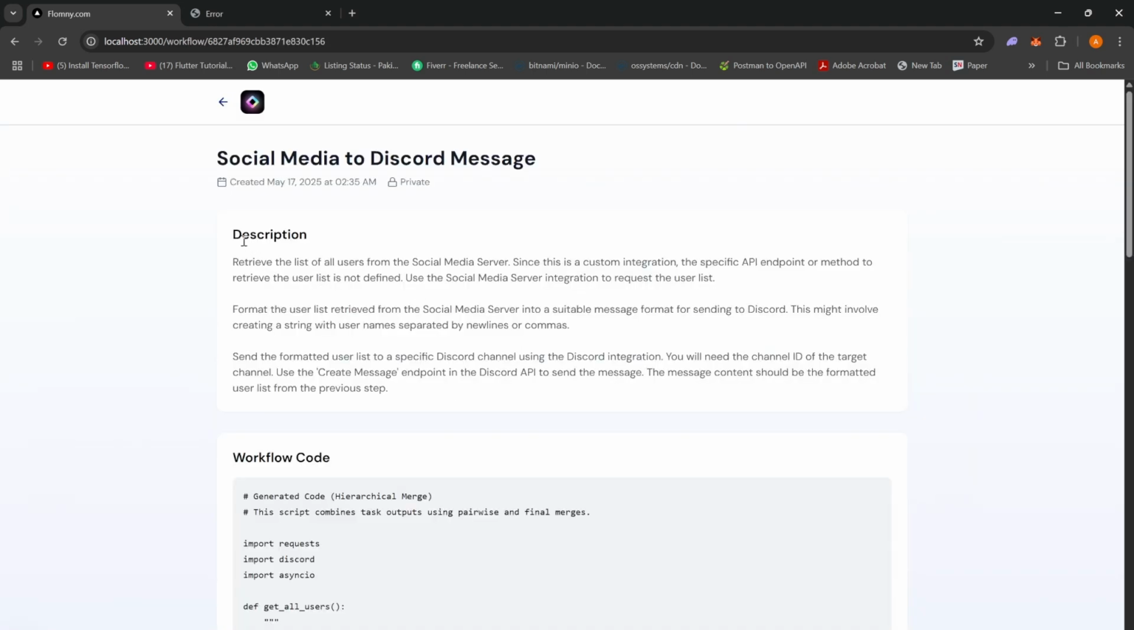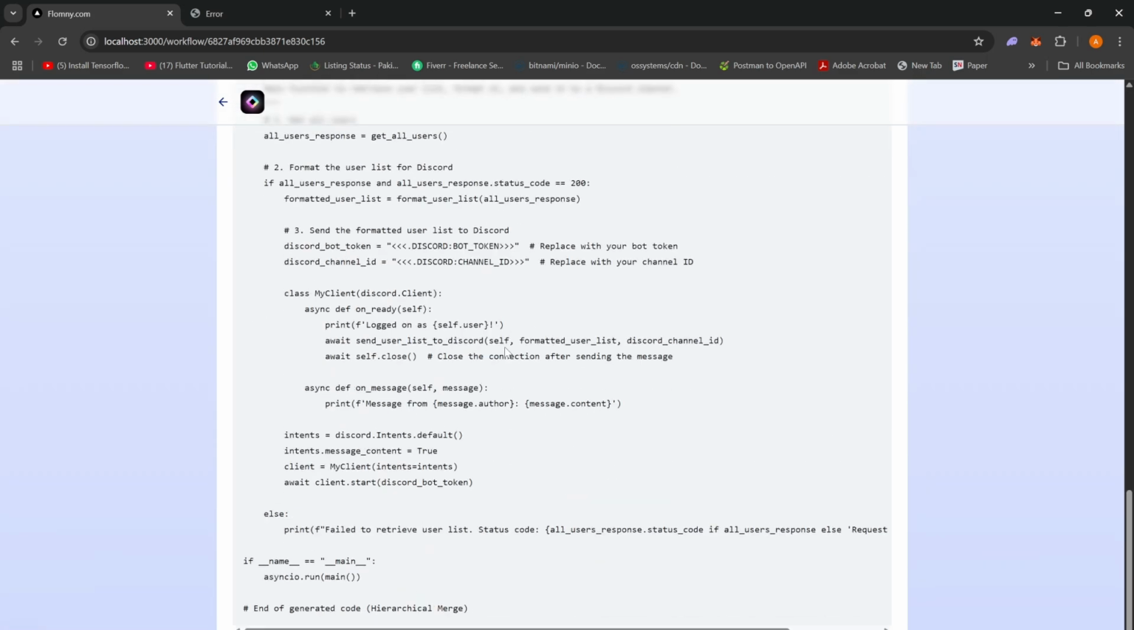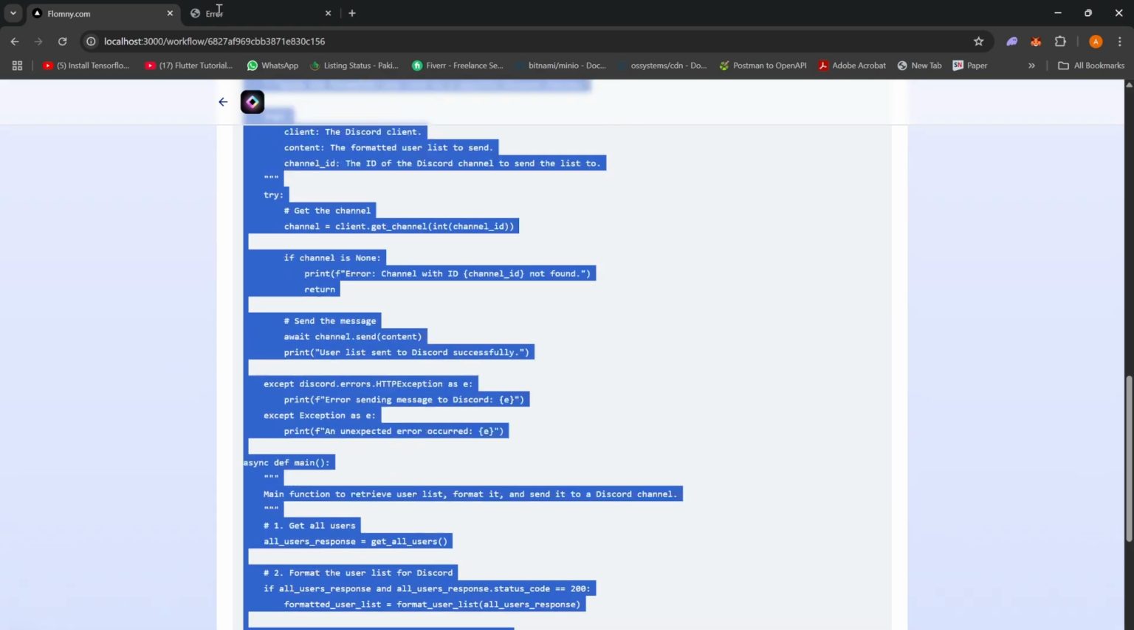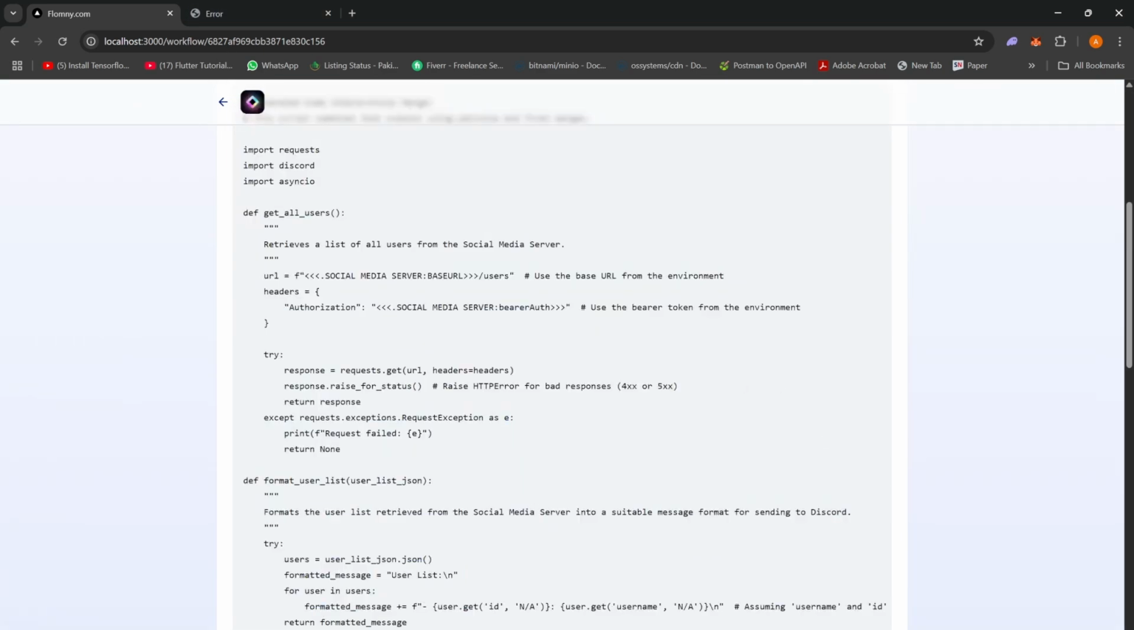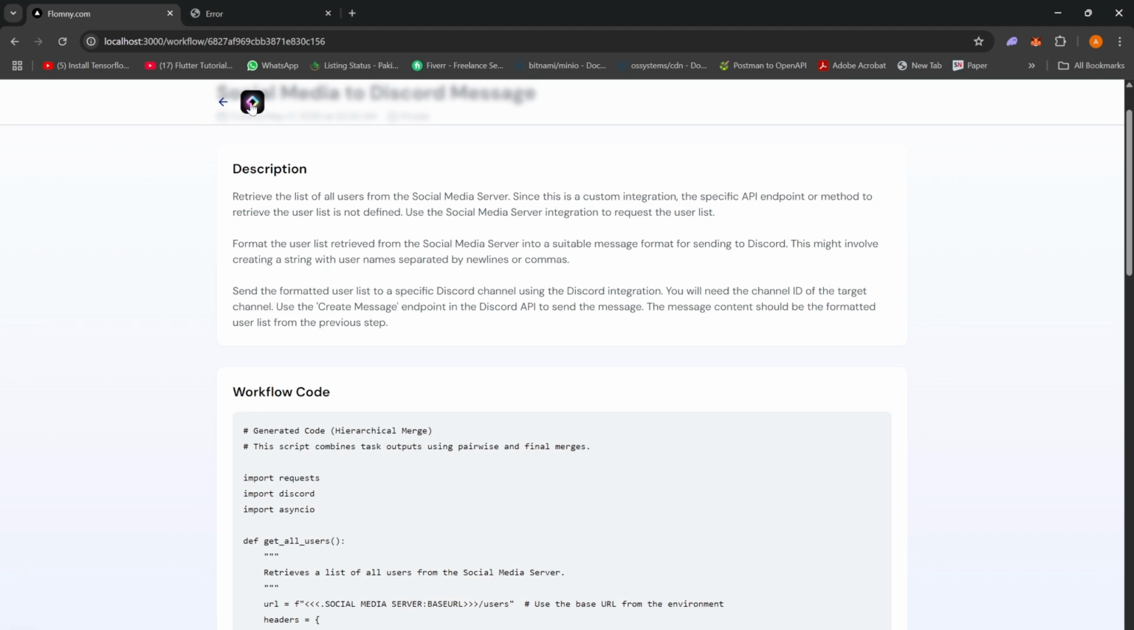As I view it, I am able to see its description and when it was created. It was created on May 17 at 2:30 at night. It is a private workflow, and here is its title. The code is already here. We can use this code and basically execute it inside of our code base. We just need to use this, create a Python project, and just execute it. That's it. So this is our project.